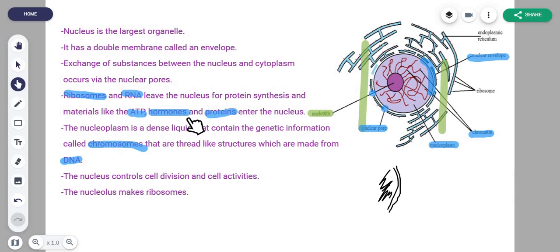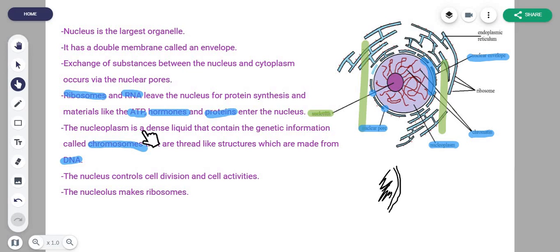Materials like ATP, hormones, and proteins enter the nucleus. Hormones enter the nucleus, and so do proteins, because proteins are needed to make ribosomes, right? So basically the proteins enter the nucleus, and the ribosomes are made, and then those same ribosomes exit the nucleus. And ATP, we just have spoken about that. It is actually a currency for energy, or energy carrying molecule known as adenosine triphosphate.